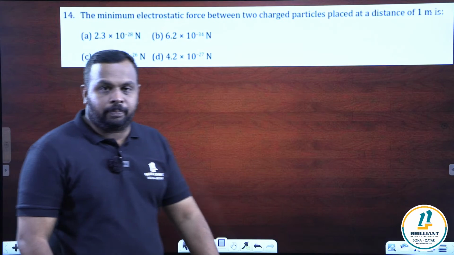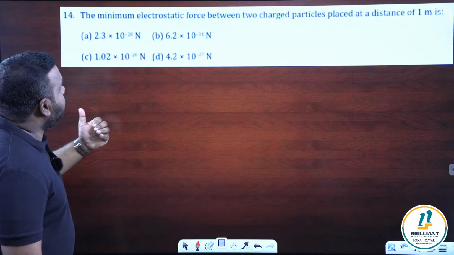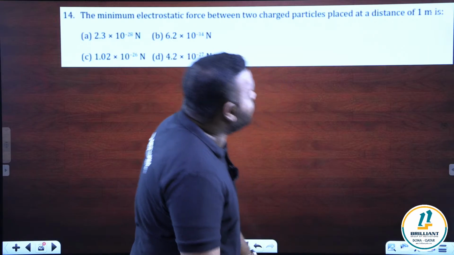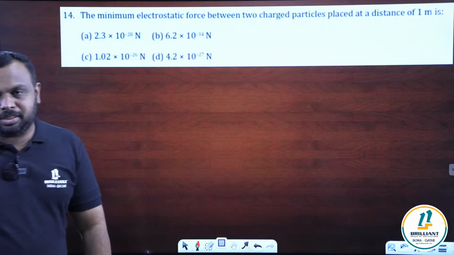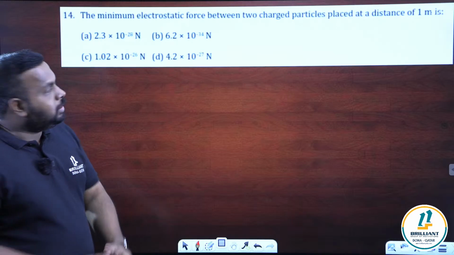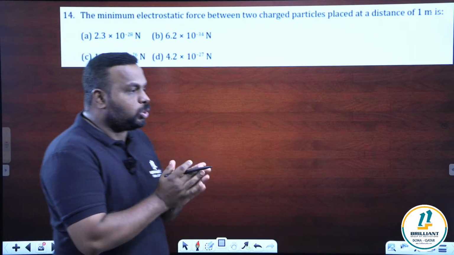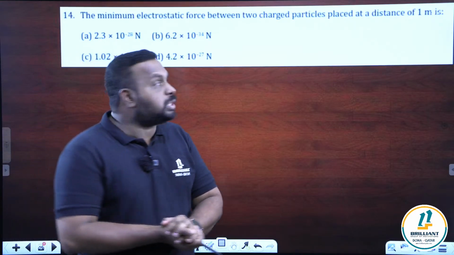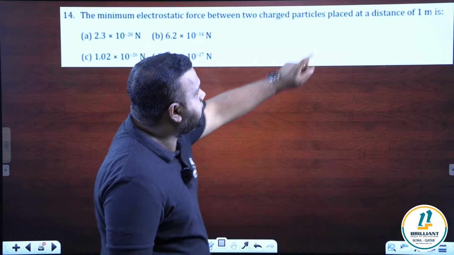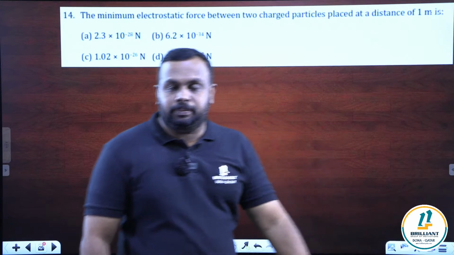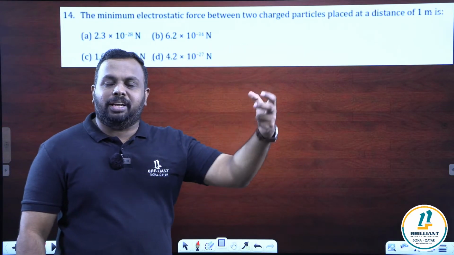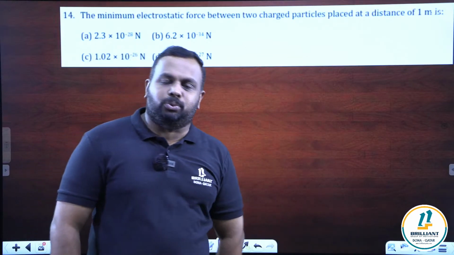Question number 14. The minimum electrostatic force between two charged particles placed at a distance of 1 meter is. Look at that question. The minimum electrostatic force only they are asking. Force between two charges, the minimum force, distance is 1 meter. So distance only is given, right? And they are asking how to find the force. What is the force? Minimum force.